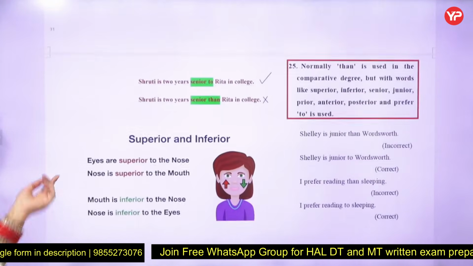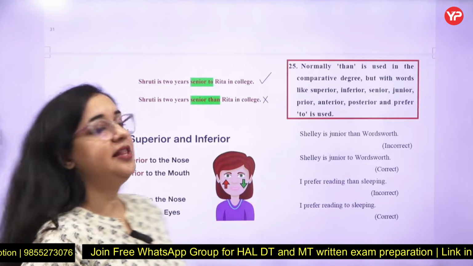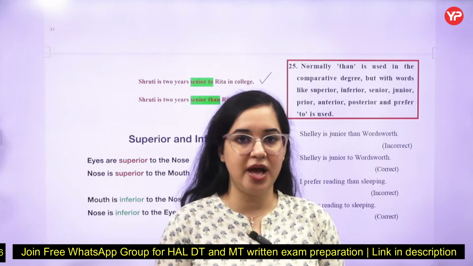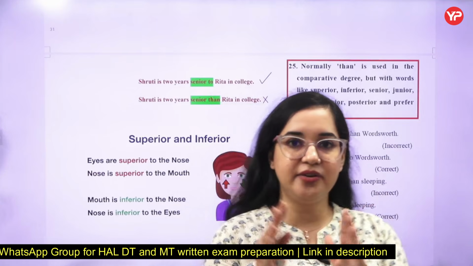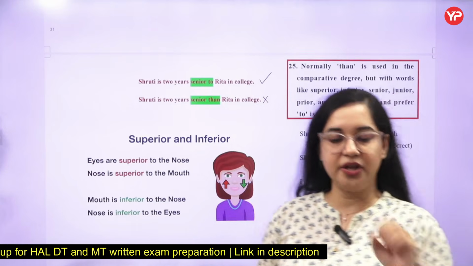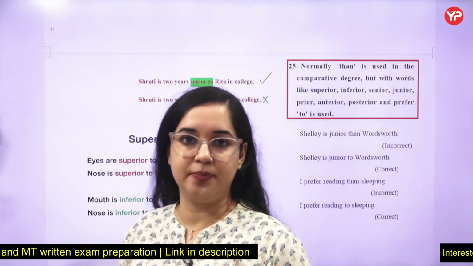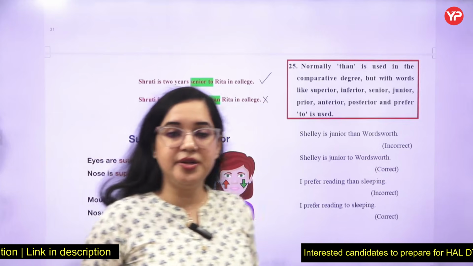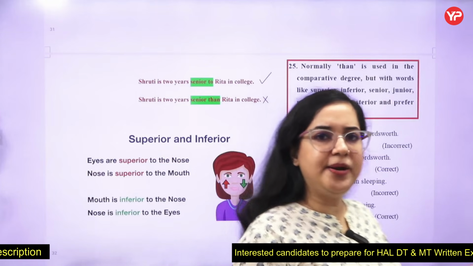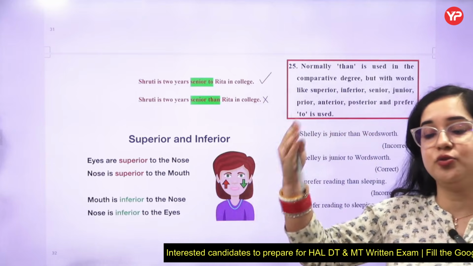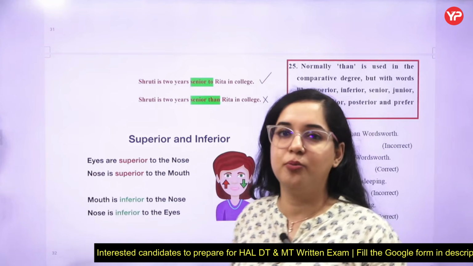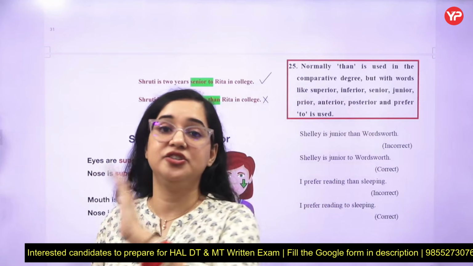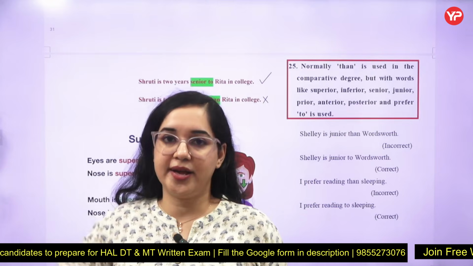Next, we have rule number 25, which states that normally whenever you are comparing, we have learned adjectives. There are 3 degrees of adjectives: positive degree, comparative degree, superlative degree. Positive degree means when I'm talking about one person. Comparative degree means when I talk about 2 people. Superlative degree means when I talk about more than 2 people, right? Like he is a good boy. He is better than Sham. Oh, he's the best boy in the class.